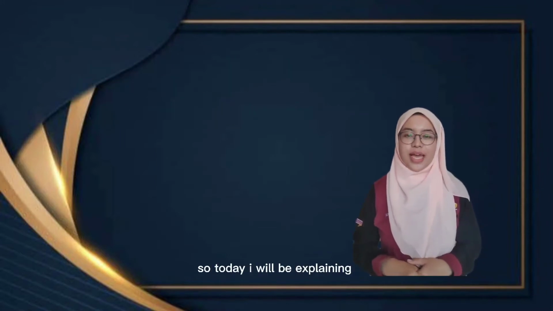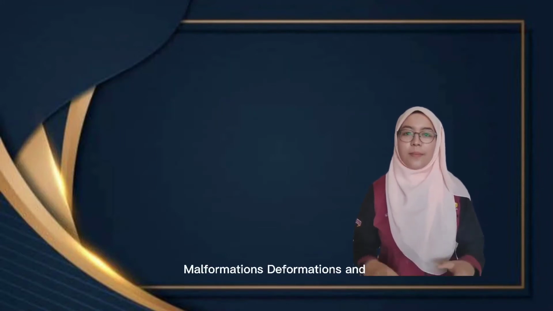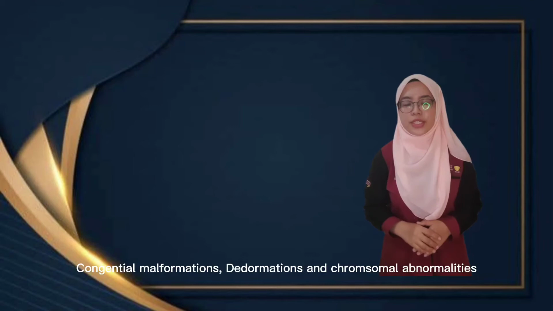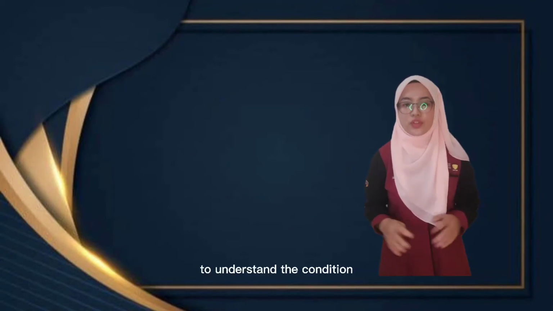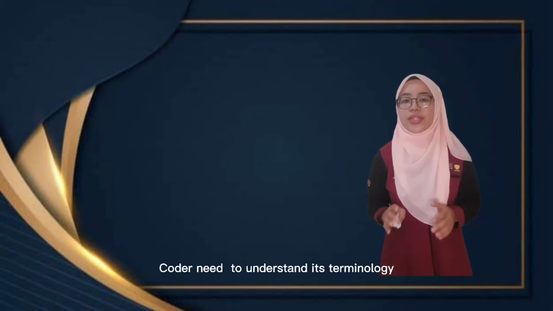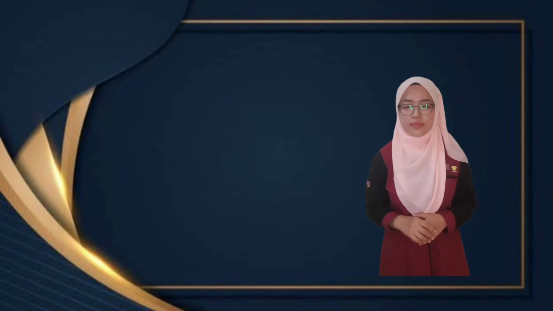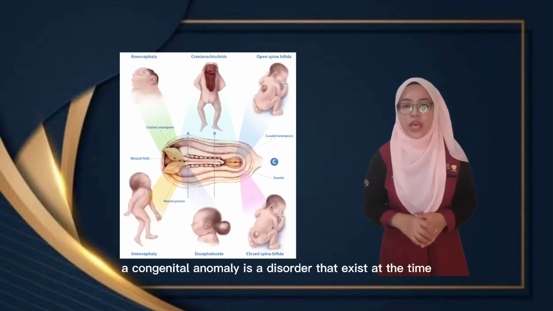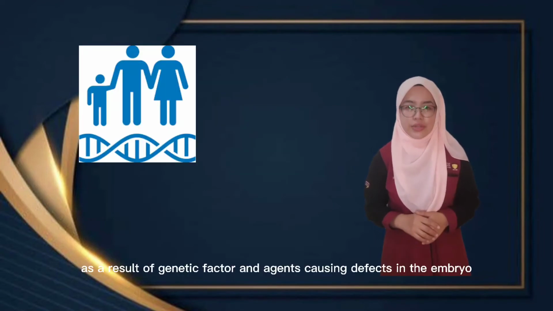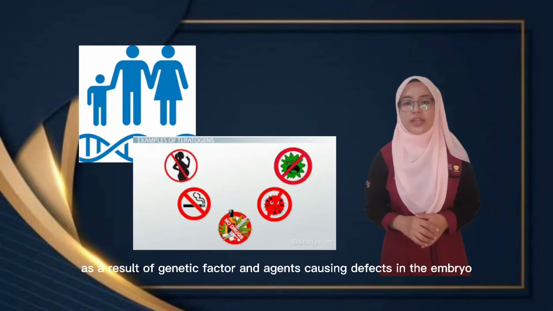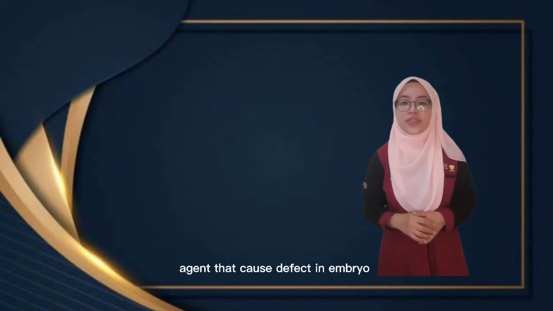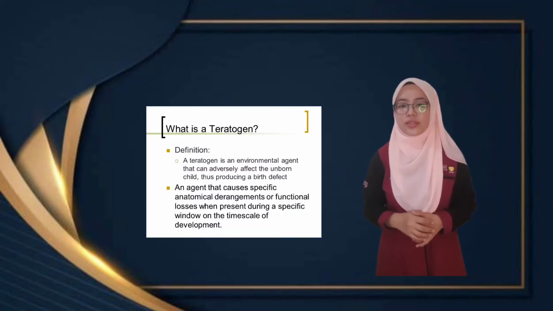Today I will be explaining this chapter: congenital malformation, deformation, and chromosomal abnormalities. To understand the conditions that are classified in this chapter of ICD-10-CM, coders need to understand its terminologies. A congenital anomaly is a disorder that exists at the time of birth, maybe as a result of genetic factors, an agent causing a defect in the embryo, or both. An agent that causes a defect in the embryo is called a teratogen.